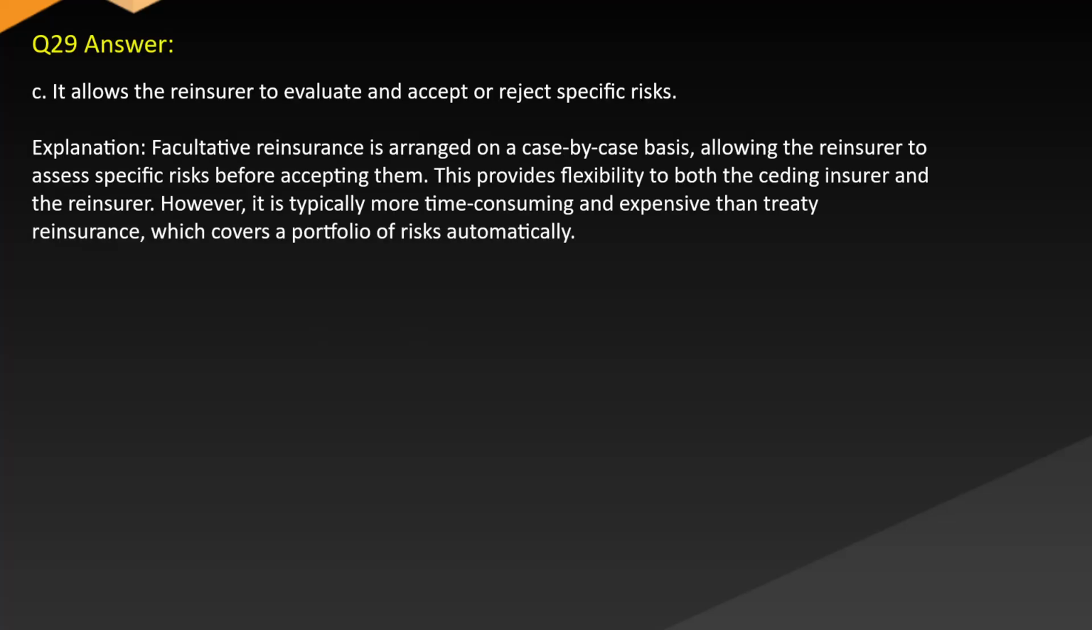Answer: C. It allows the reinsurer to evaluate and accept or reject specific risks. Explanation: facultative reinsurance is arranged on a case-by-case basis, allowing the reinsurer to assess specific risks before accepting them. This provides flexibility to both the ceding insurer and the reinsurer. However, it is typically more time-consuming and expensive than treaty reinsurance, which covers a portfolio of risks automatically.